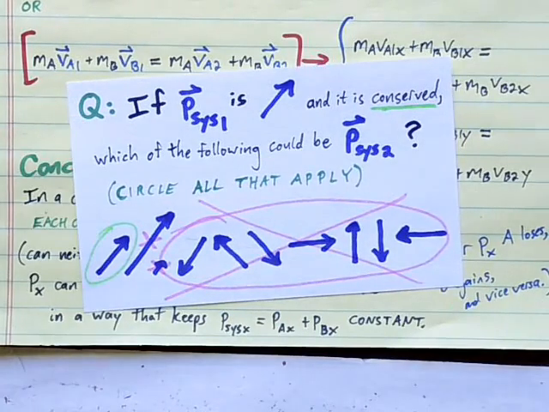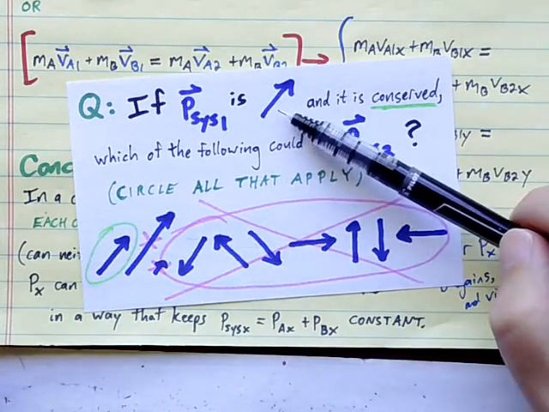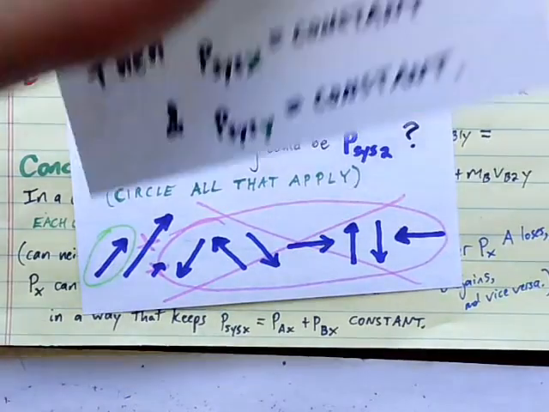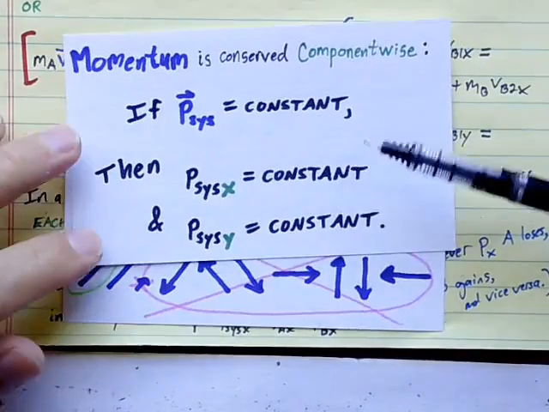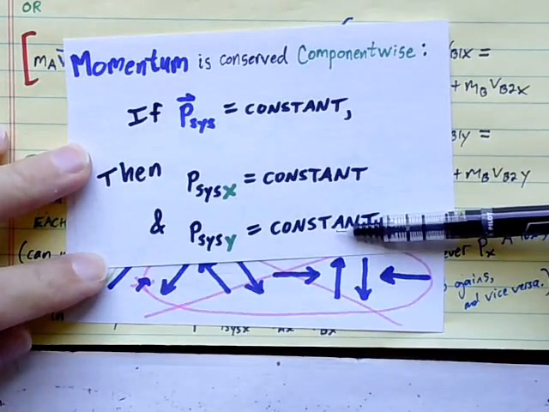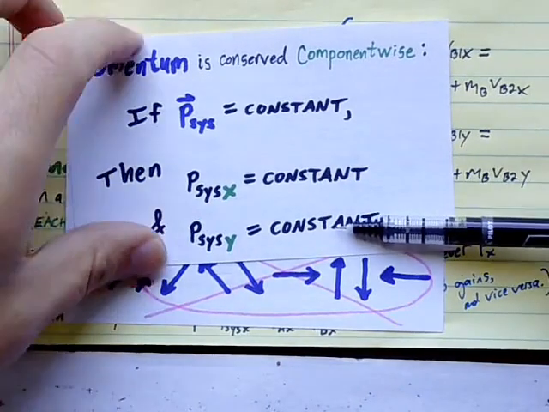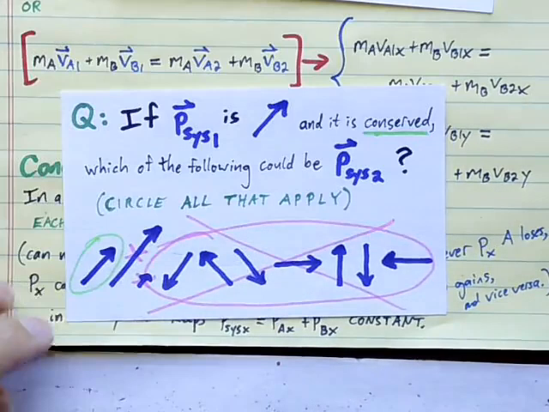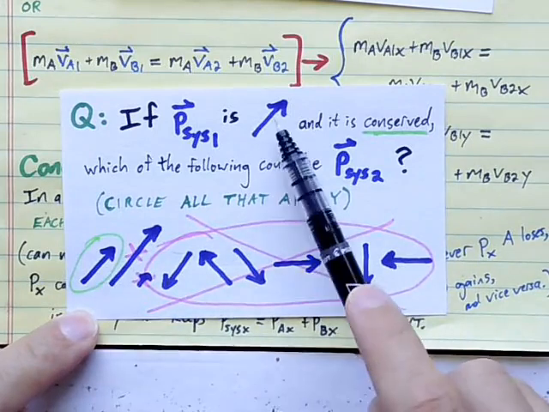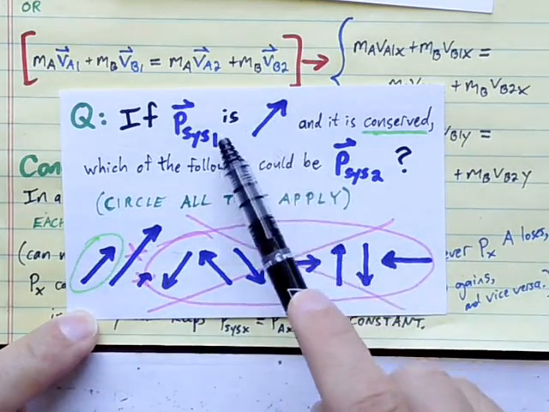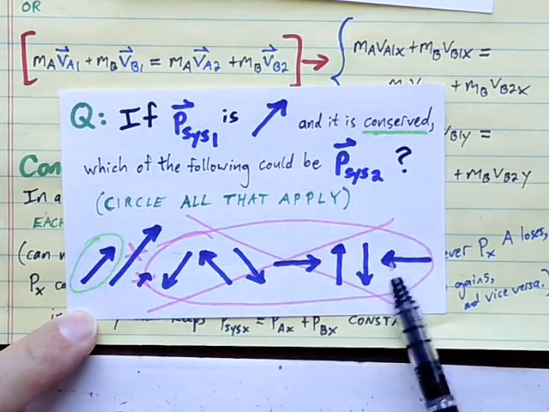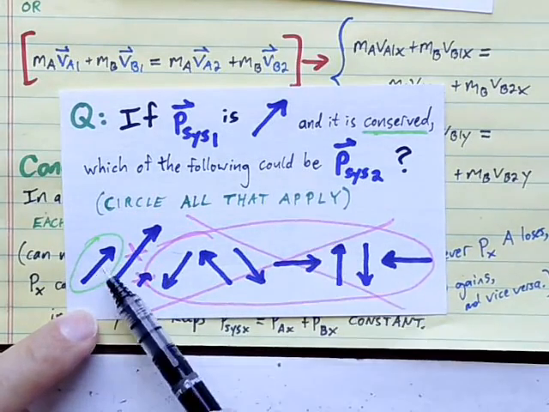Because when we say that a vector is conserved, we mean its magnitude stays the same and its direction stays the same. That's actually what this is stating. If the x component stays the same and the y component stays the same, that means the direction of the vector will stay the same. You can't reorient the vector. So only this vector here is equal to the original vector. So if momentum is conserved, this has to be the final momentum as well. It cannot change direction. It must have the same magnitude and the same direction.